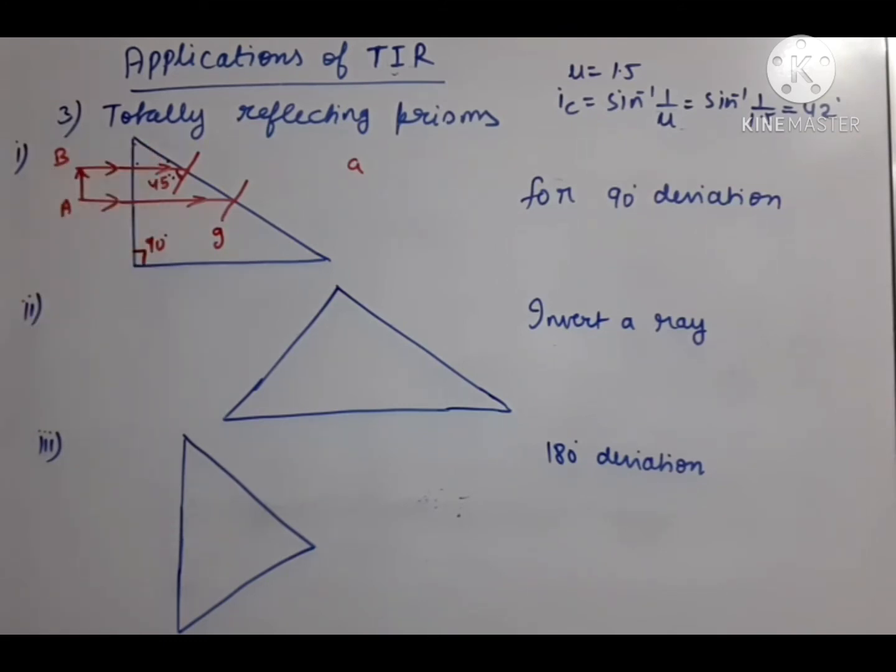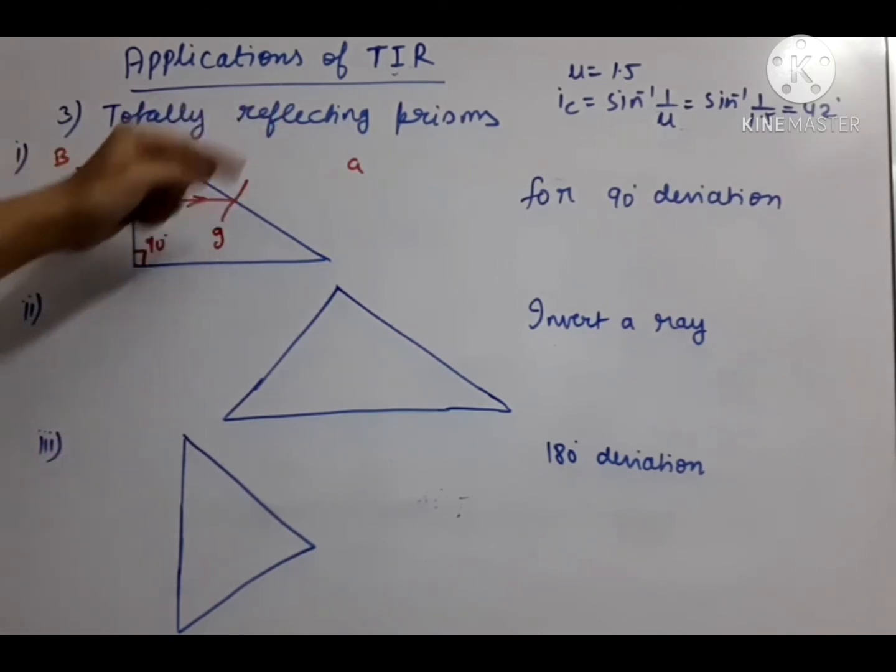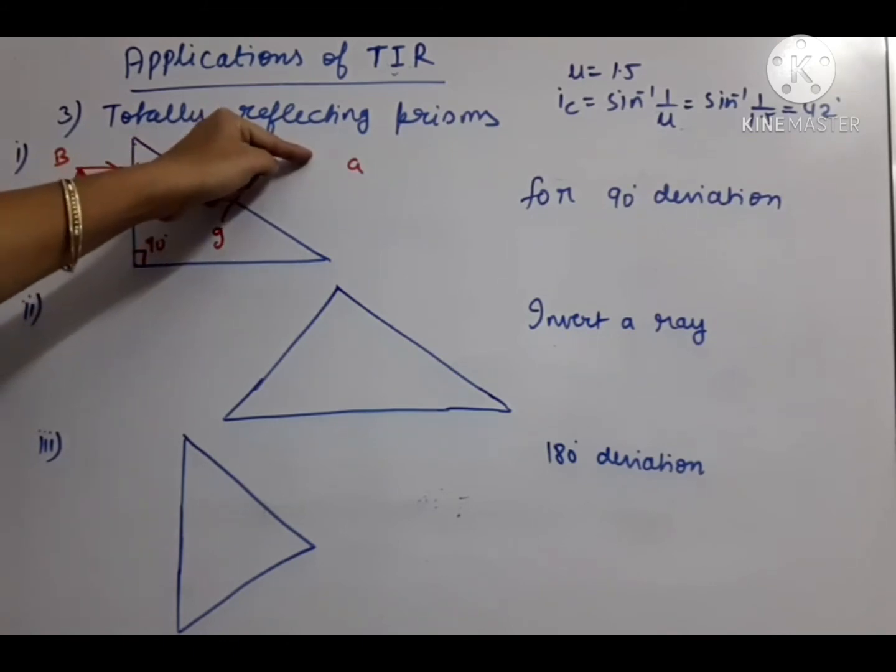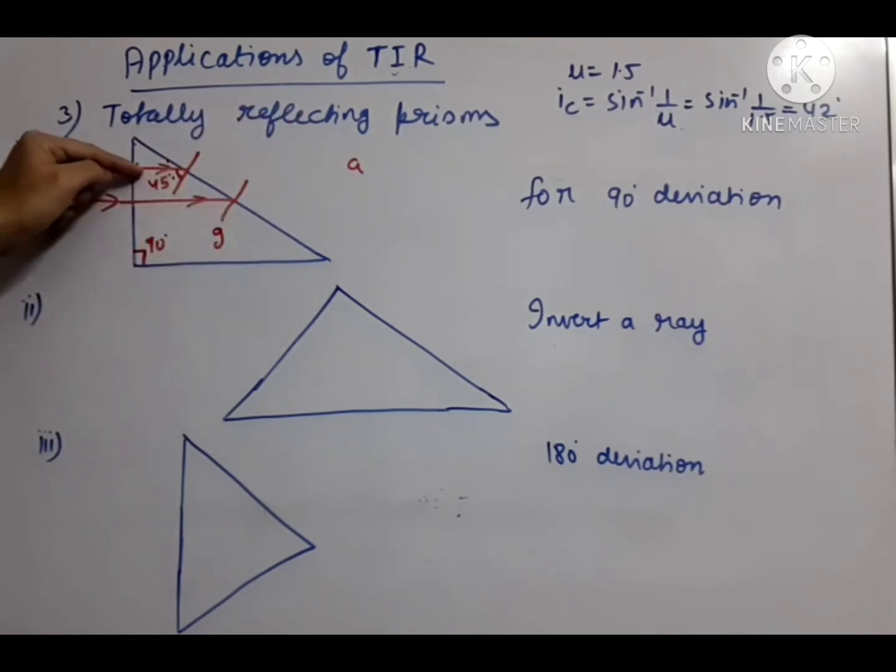Now you can see here we have obtained the two conditions of TIR. One is, are we going from denser to rarer medium? Yes, glass is denser, air is rarer medium. So we are going from denser to rarer medium.